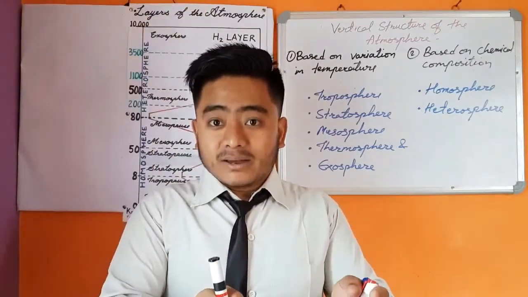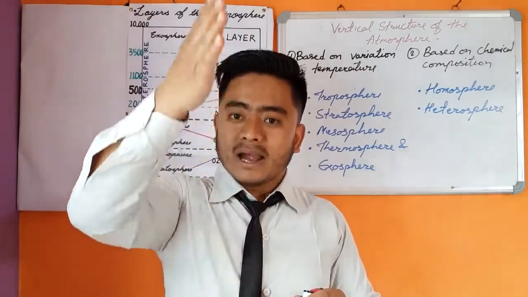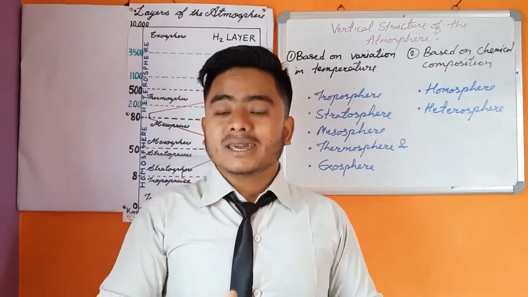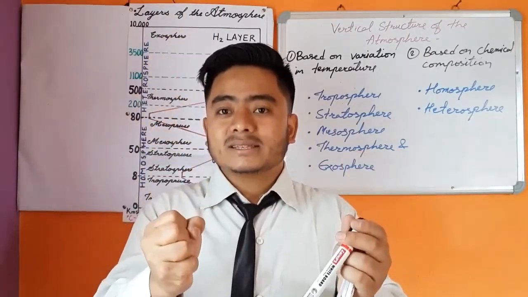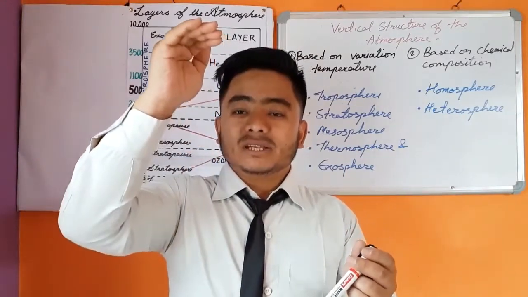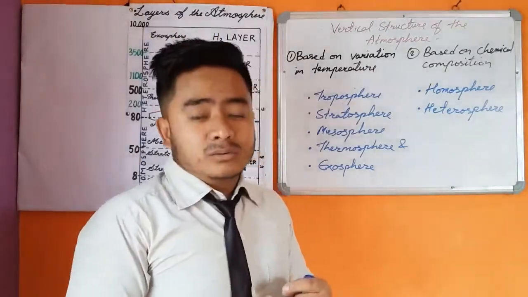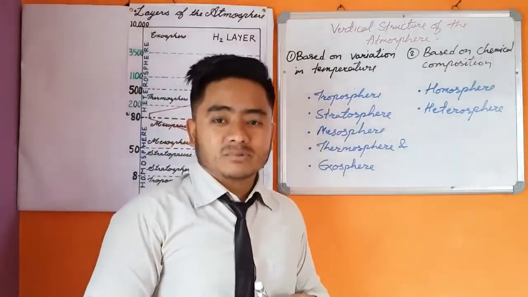Like we have studied in the previous lesson, as the height increases in the atmosphere, the air gets rare or becomes less, as a result of which the density decreases with increasing height. So now we will discuss the vertical structure of the atmosphere.